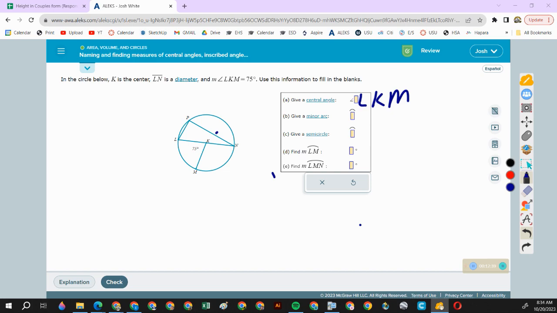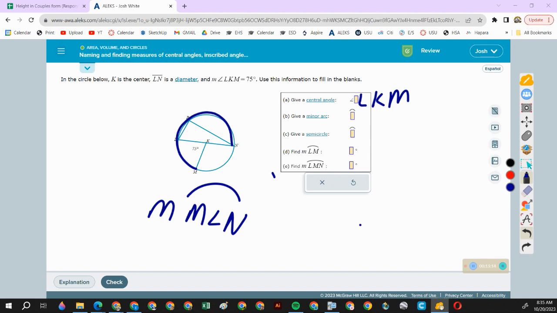What is the measure of LM? So it wants to know how big is this arc? 75 degrees. Okay. How big is LMN? So LMN is a semicircle, so that would be 180. What is the measure of arc MLN? So how big is this arc?